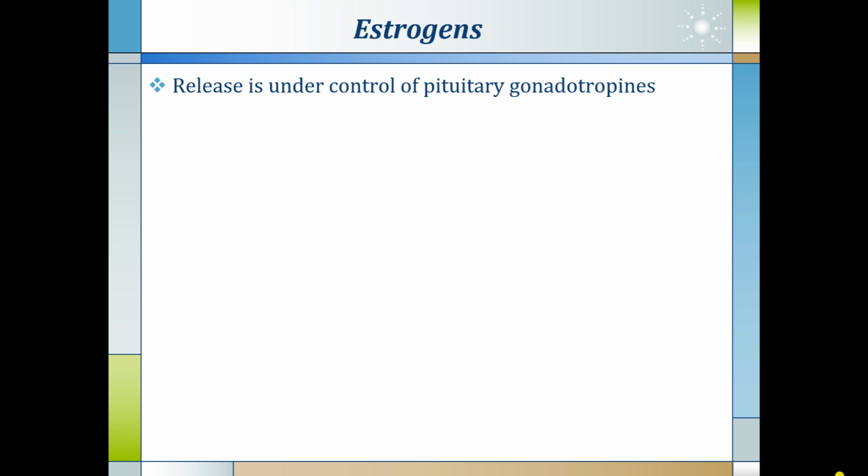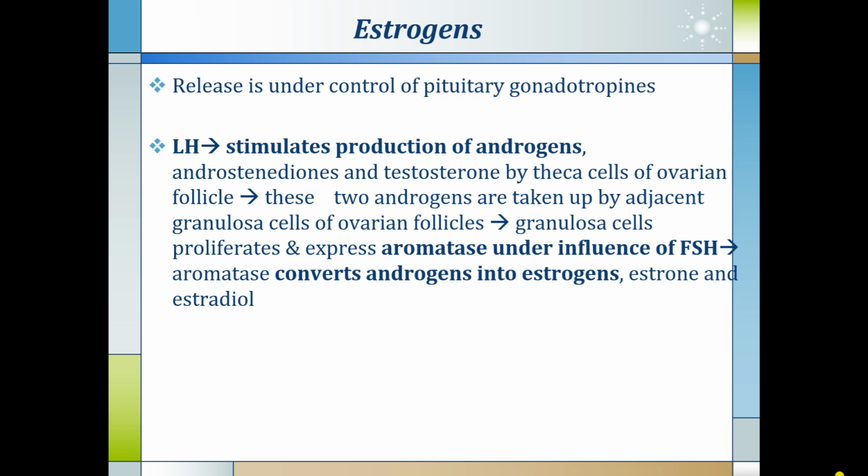Estrogen is released endogenously under the control of pituitary gonadotropins. As discussed in the lecture on gonadotropins, LH stimulates the production of androgens, androstenedione and testosterone, by the theca cells of the ovarian follicle. These two androgens are taken up by the adjacent granulosa cells of the ovarian follicle, and the granulosa cells proliferate and express the aromatase enzyme under the influence of FSH.